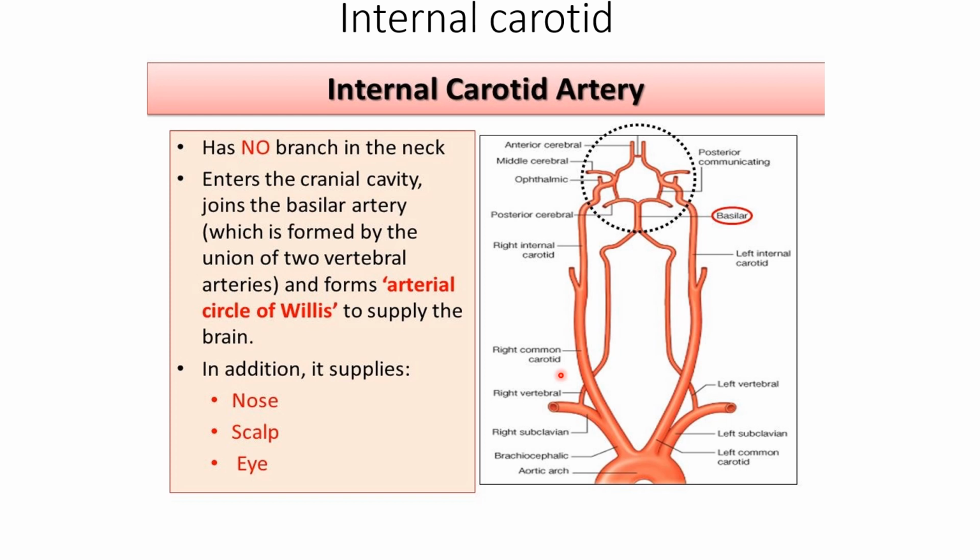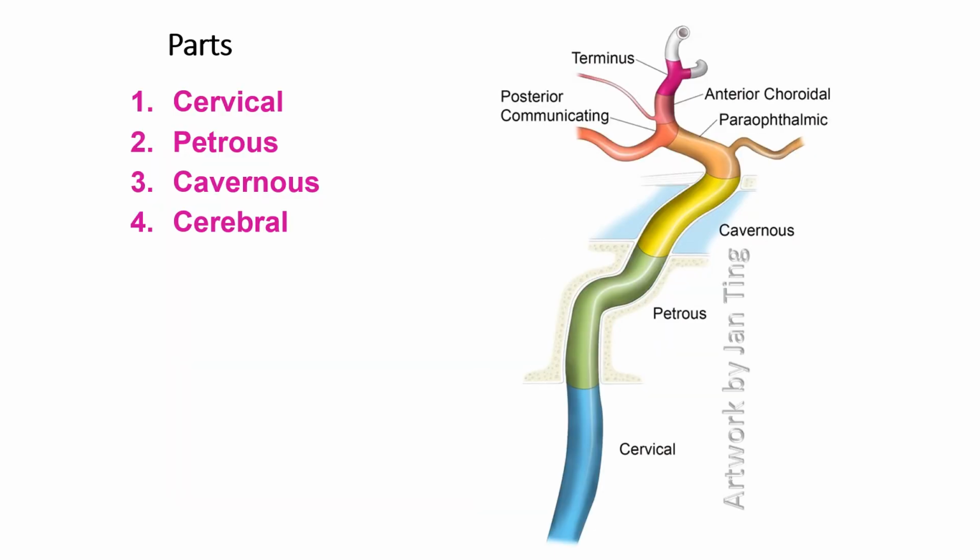Now, the internal carotid artery has no branch in the neck. It divides at the carotid triangle into the external and internal carotid arteries. The external carotid artery supplies the head and neck area, and the internal carotid artery enters the carotid canal and forms the arterial circle of Willis to supply the brain. It enters the cranial cavity and joins the basilar artery, which is formed by the union of the two vertebral arteries, forming the circle of Willis. In addition, it supplies the nose, scalp and eye.